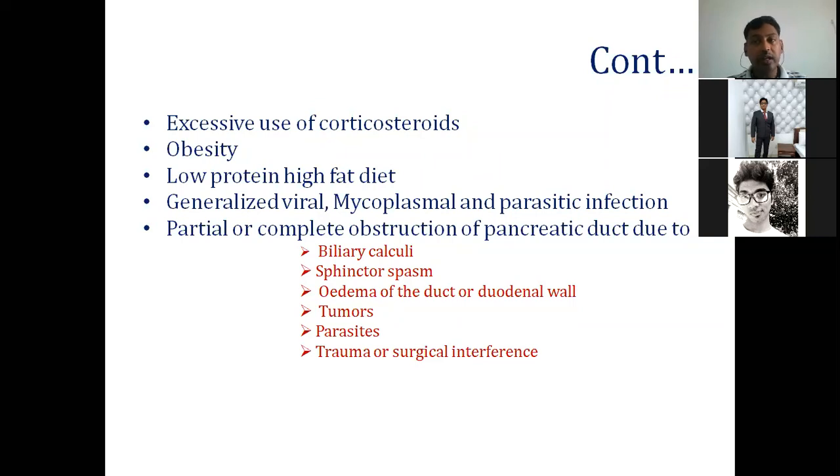If there is obstruction of secretion, as I told you, pancreatitis is related with the exocrine portion of the pancreas. Exocrine portion means there must be a duct, and through the duct the secretion should come to a target site. If that duct is obstructed, that may lead to pancreatitis. The pancreas has a duct opening in the intestine, and the enzymes produced by the pancreas come through that duct to the intestine and perform their work there. But if the duct is obstructed one way or another, that will lead to pancreatitis.